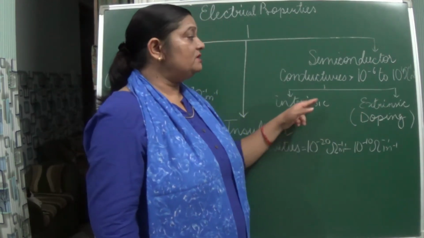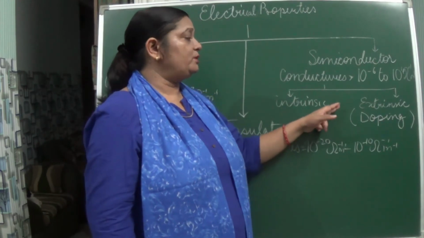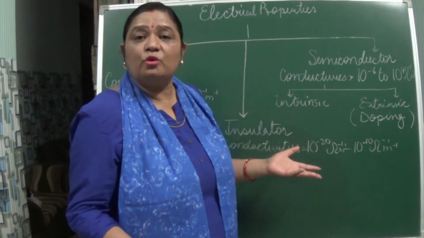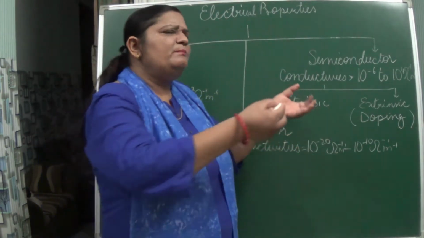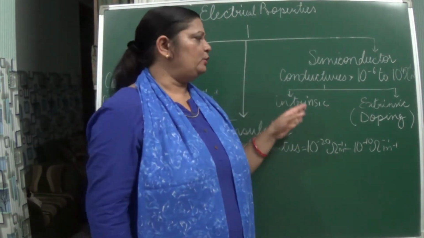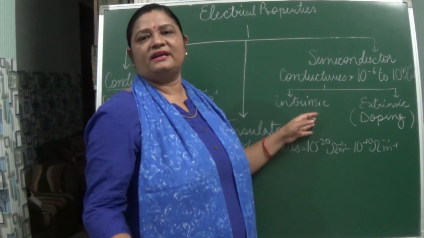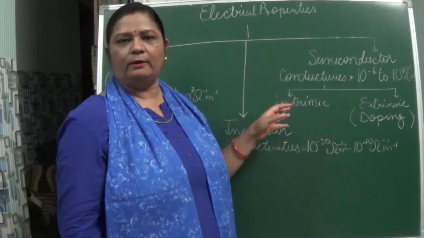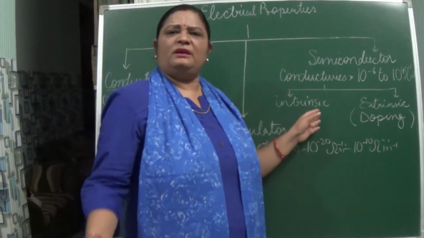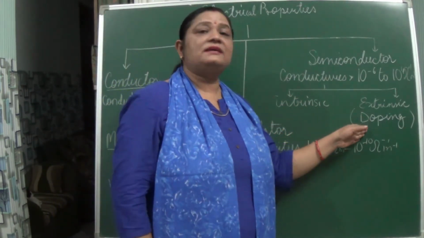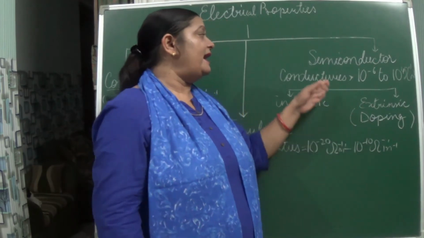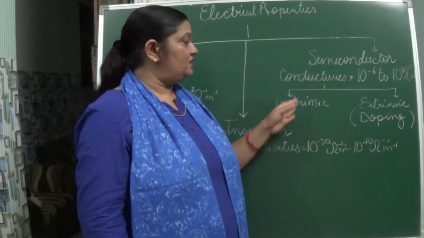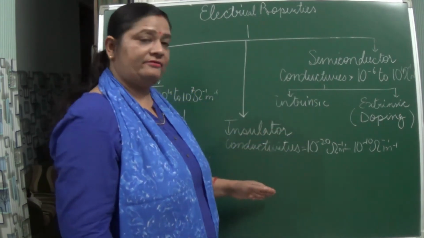Why? Because here doping has been done. As the result, what is this doping actually? Here some impurity has been added to that semiconductor. Examples of semiconductors you can take are germanium and silicon. So here some impurity is added, and as the result that impurity enhances the conductivity of this semiconductor. Okay. This we will be studying in detail after this.